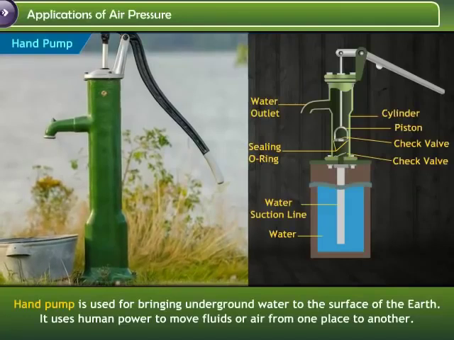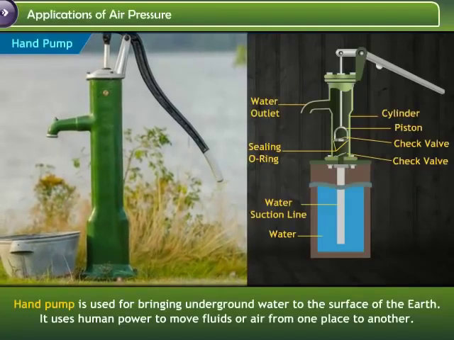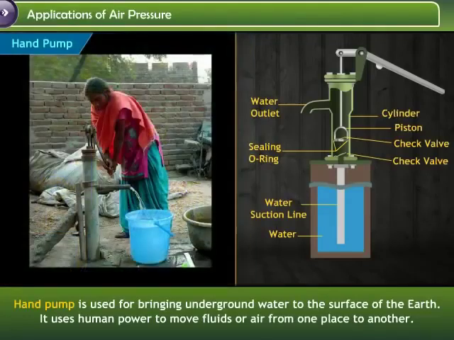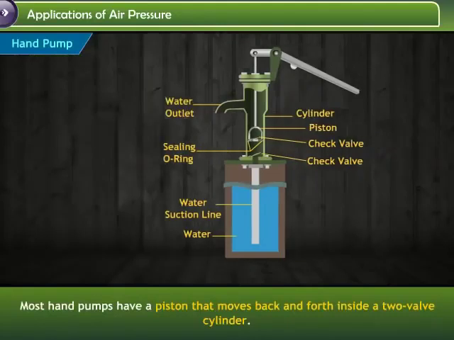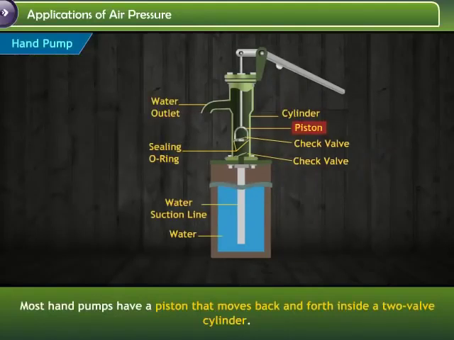Hand pump is used for bringing underground water to the surface of the earth. It uses human power to move fluids or air from one place to another. Most hand pumps have a piston that moves back and forth inside a two-valve cylinder.